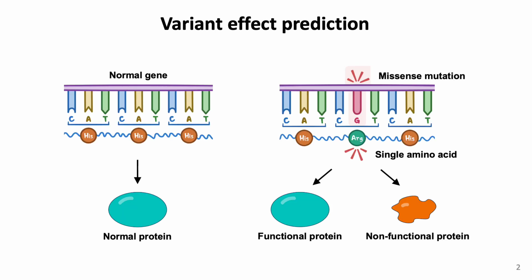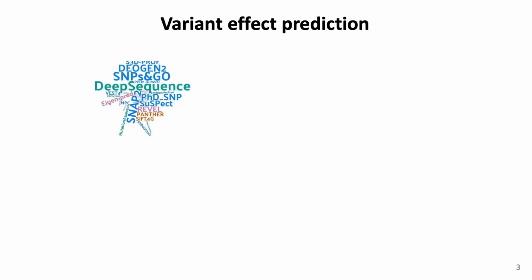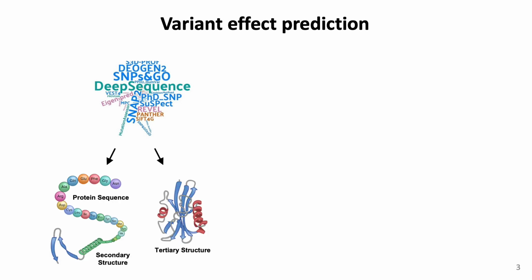Missense variants are particularly difficult to understand as they change only a single amino acid in a protein sequence, yet can have large and varied effects on protein activity, spanning no difference to complete loss of function. Numerous tools have been developed to identify missense variants with putative disease consequences. Typically, these tools rely on protein sequence and structure information to predict variant effects at the protein level.